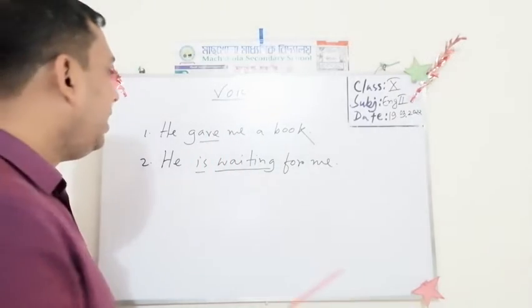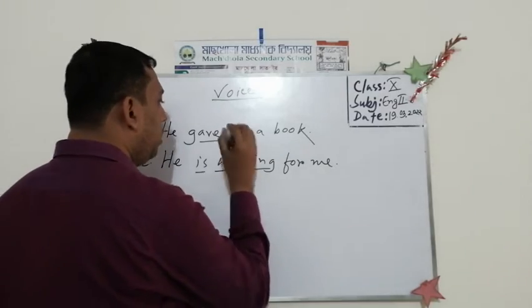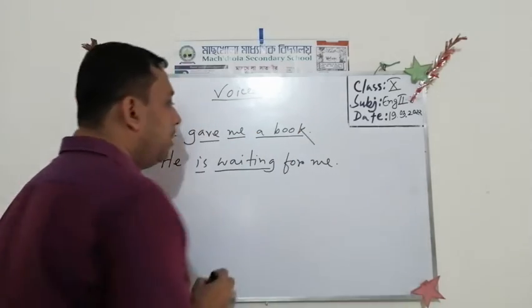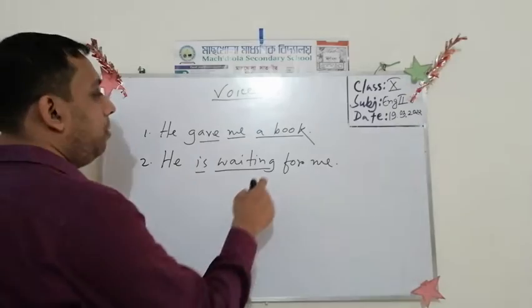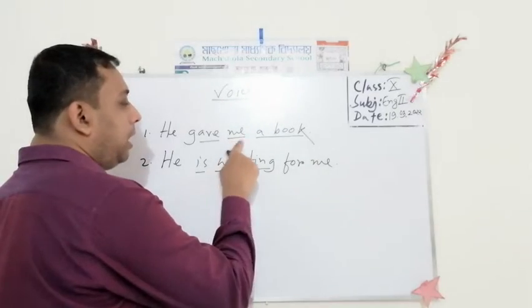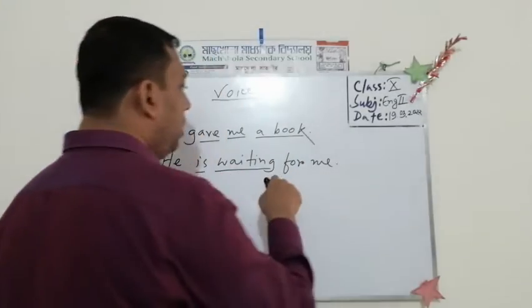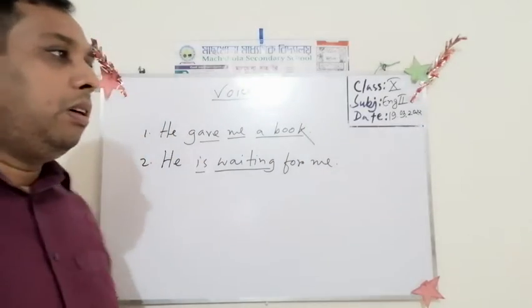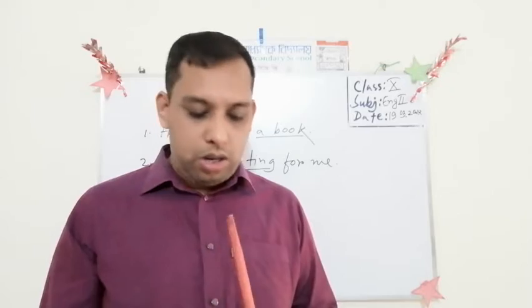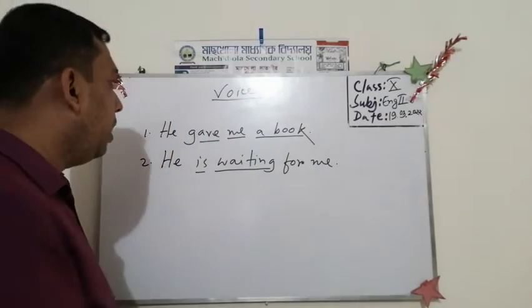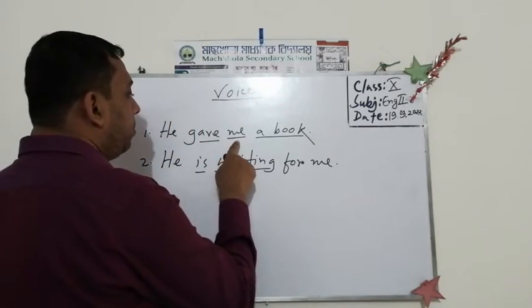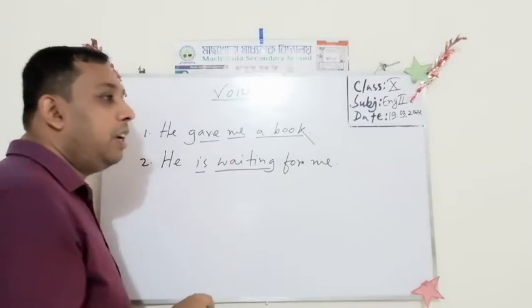One is me, another is a book. So one is personal object, and that is called indirect object, and this is called direct object. Anything that has no life is called direct object, and if it is a person, this is indirect object.